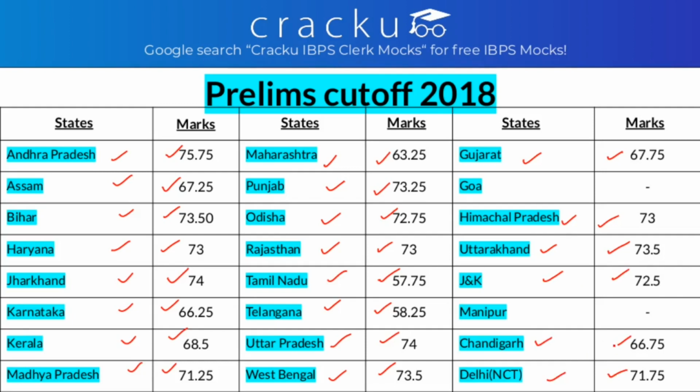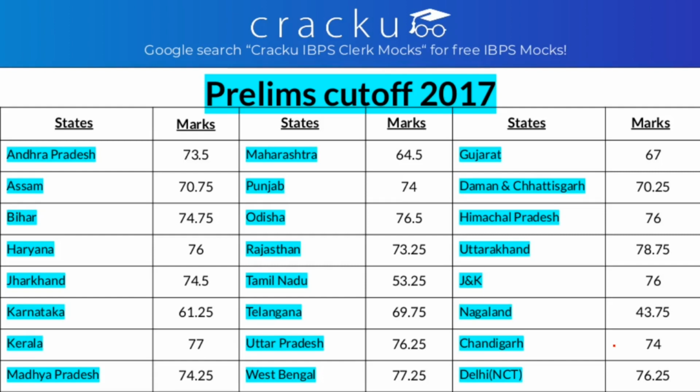So after 2018, let's see the cutoff in the year 2017. So you can get a general idea about the cutoff in this year.